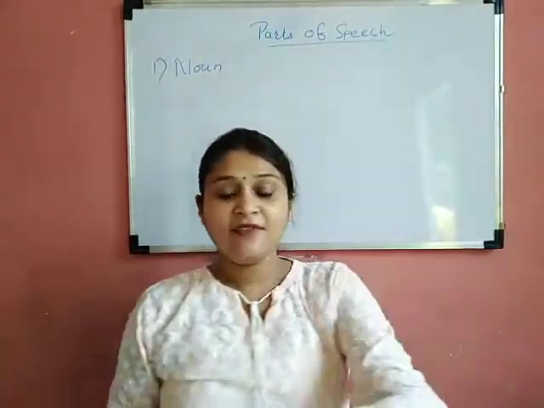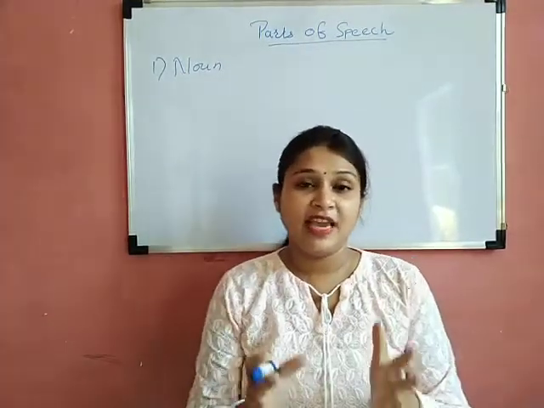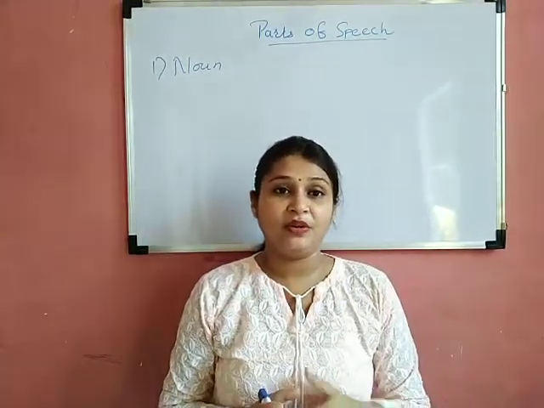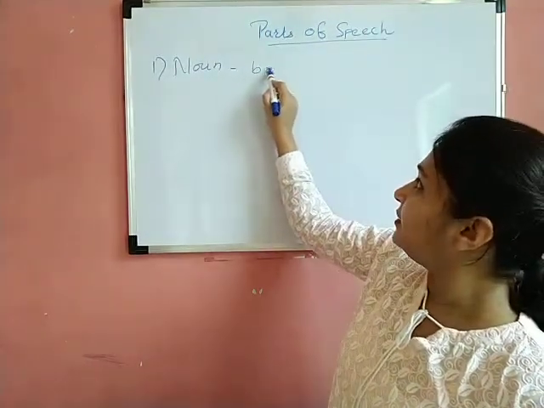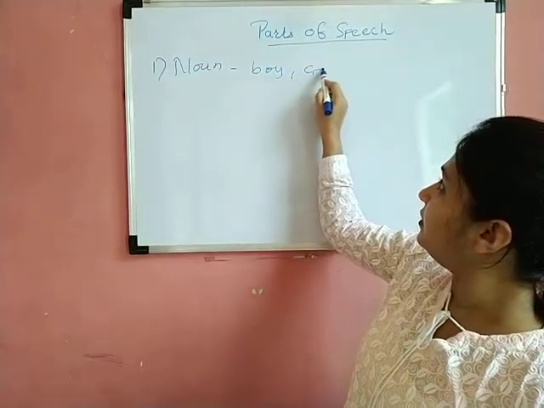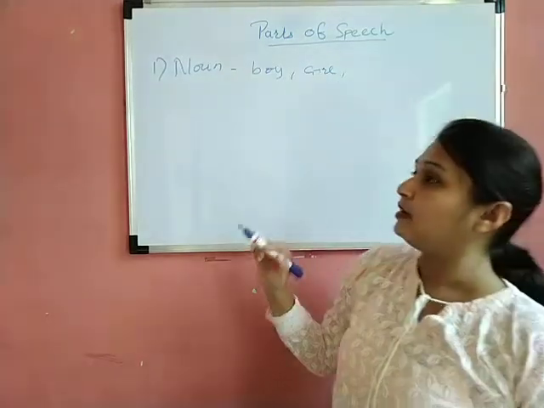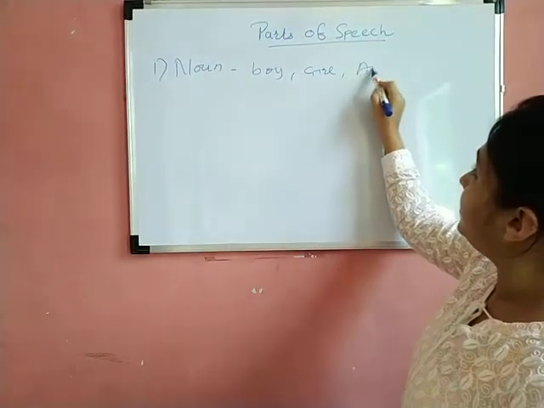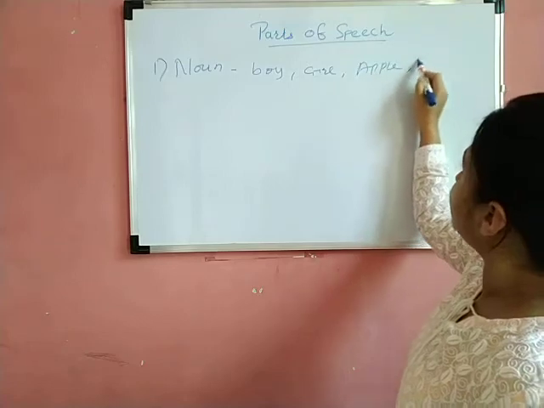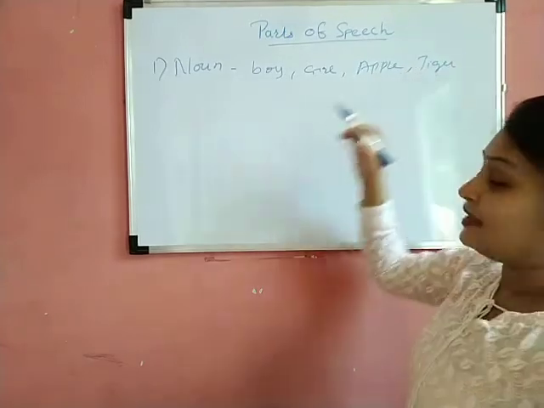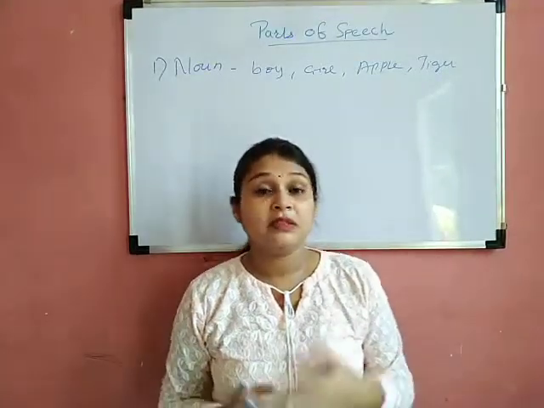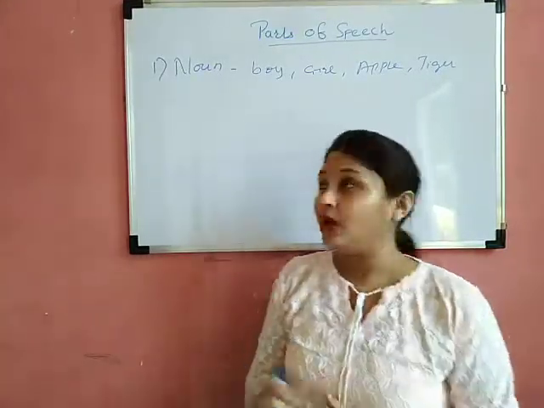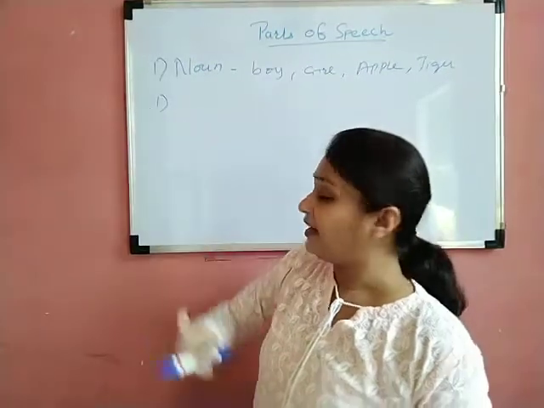As I have already defined, we have discussed the definition of noun. So let me give you some examples of noun. Boy, girl, apple, tiger. These are all nouns. Now we'll move to the types of noun. There are 5 types of noun. So I'll make a list of that first.